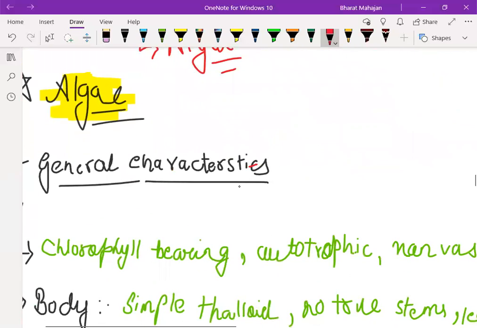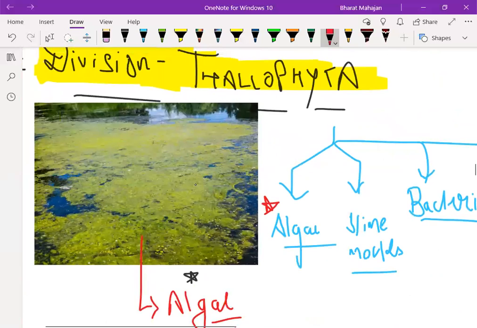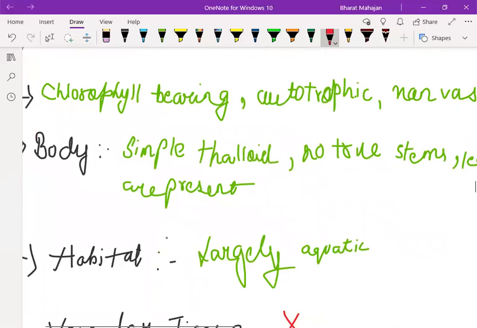Now, what are the characteristics of the algae? First of all, algae have chlorophyll. That's why it is green. We have seen in this picture algae is green. Why? Because chlorophyll is present.